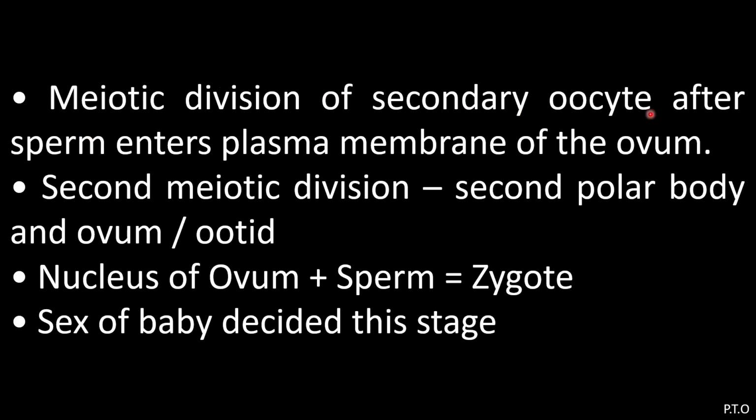Meiotic division of the secondary oocyte occurs after the sperm enters the plasma membrane of the ovum. Second meiotic division, second polar body, and ovum are formed. The nucleus of the ovum and sperm fuse and they form the zygote. So here the haploid ovum and haploid sperm, the male and female gametes, fuse and a diploid zygote is formed. The sex of the baby is decided at this stage. So after this fusion, the sex of the baby will be decided.